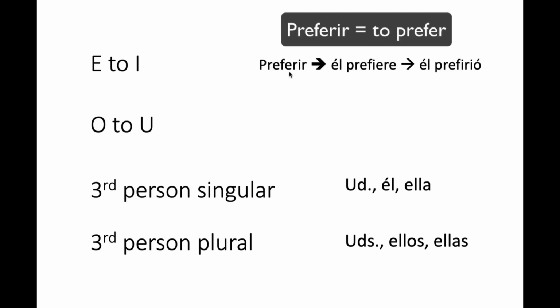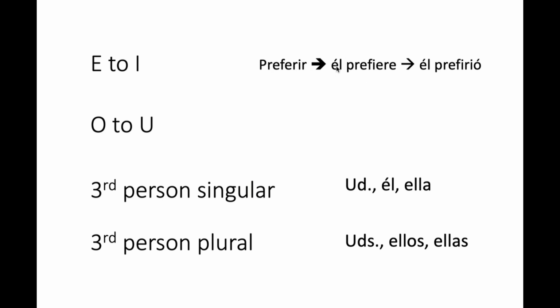Example. Preferir. In the present tense, it was él prefiere. It changed to an IE. This is different in the past. In the preterite, the E is only going to change to I. In the preterite, there is no change to IE. Always E to I or O to U. Again, where? Third person singular, third person plural. So therefore, in the past tense, él prefirió.